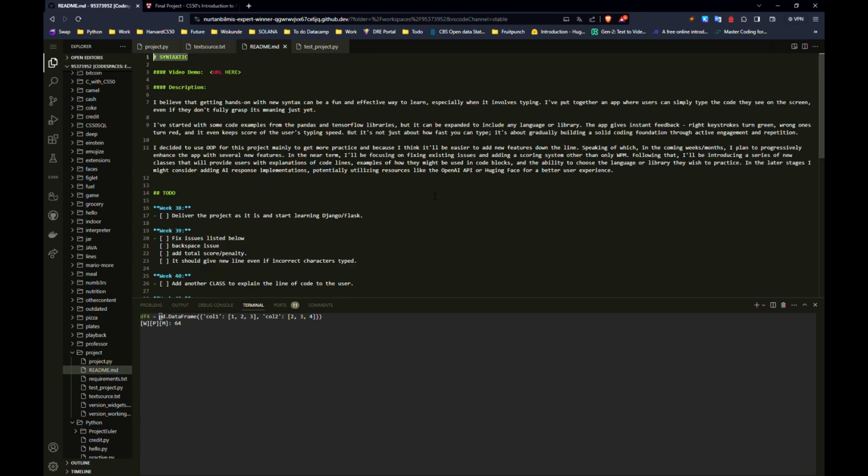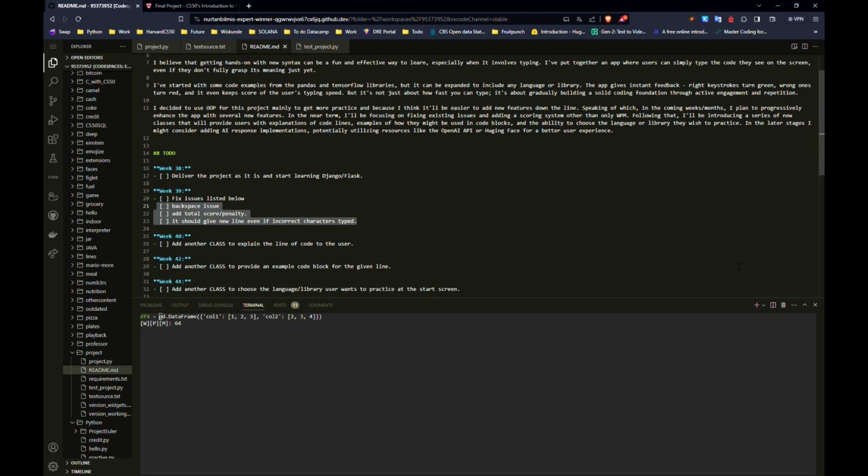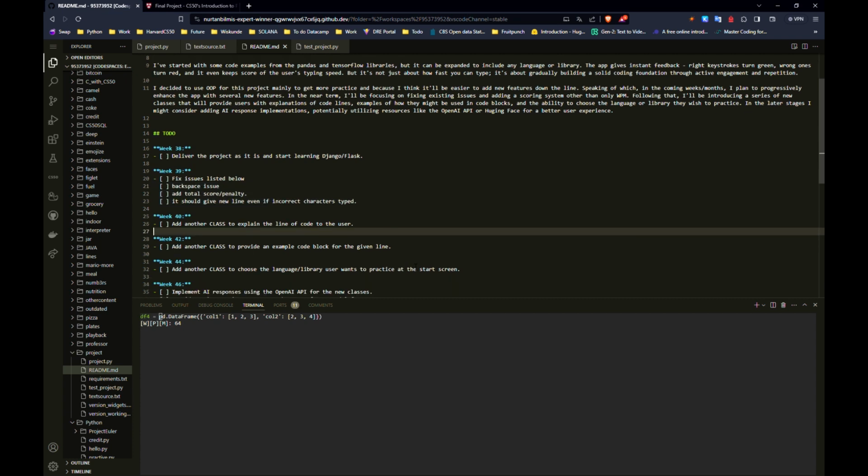Speaking of which, in the near term I will be focusing on fixing existing issues, like backspace not working properly. But more importantly, I will be interested in introducing a series of new classes, at least thinking about how they should work. That line of code will be explained to the user, and maybe even a code block example where that line might be used, for the person who's learning.